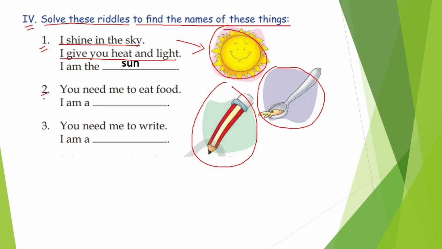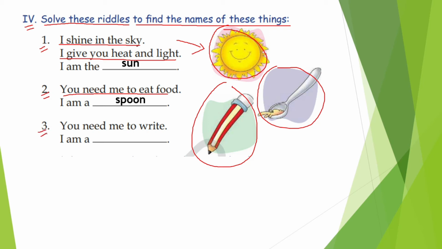Good. Now the second one here is: you need me to eat food. I am a spoon. Yes, spoon, it is a tool. It is a thing that we use to eat with, right?